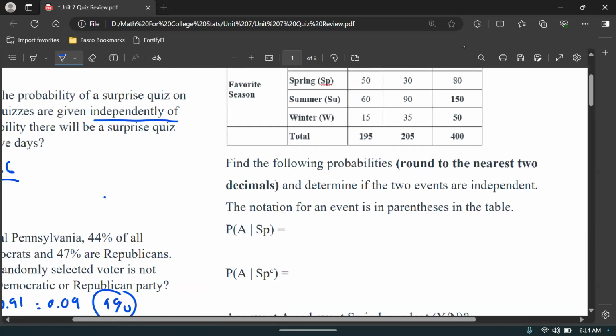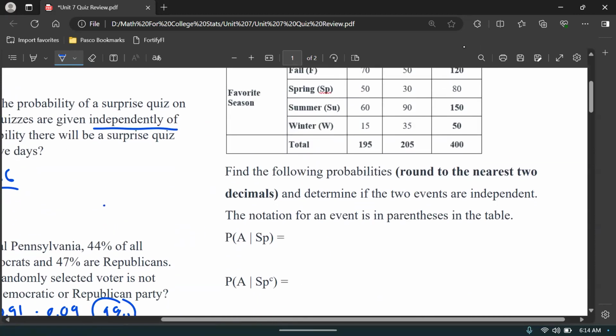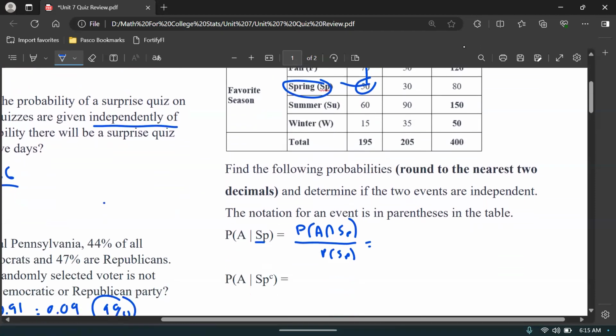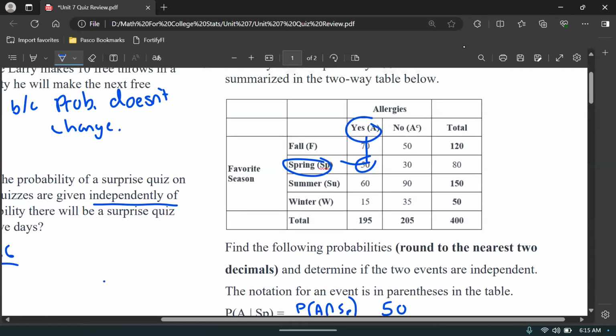All right. So this first one says the probability someone has allergies given it's spring. So remember the formula. The probability of allergies given it's spring is allergies and spring over spring, because remember the second part is the denominator. So let's look for these numbers. Allergies and spring. So allergies, yes. Spring, yes. That is 50, right? There are 50 that have allergies and like spring the most.